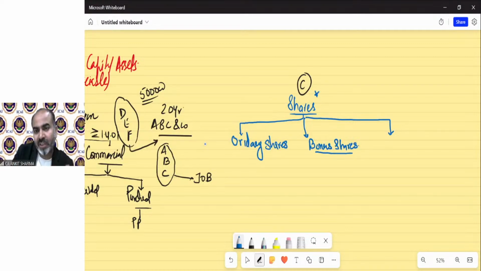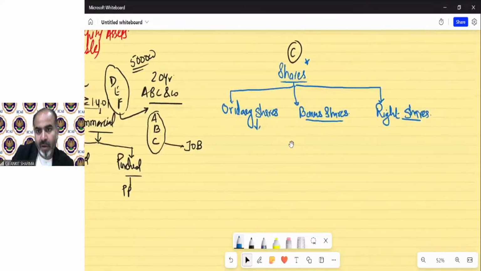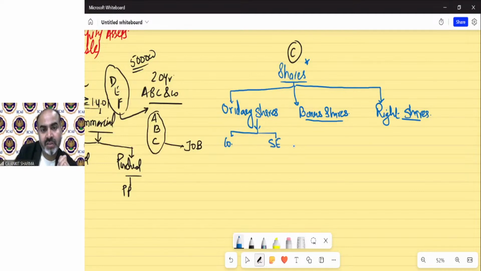In the same way, right shares. Ordinary shares means those shares issued by the company, or which we purchase from the stock exchange. So either we purchase from the company in case of IPO, etc., or from the secondary market, that is the stock exchange.